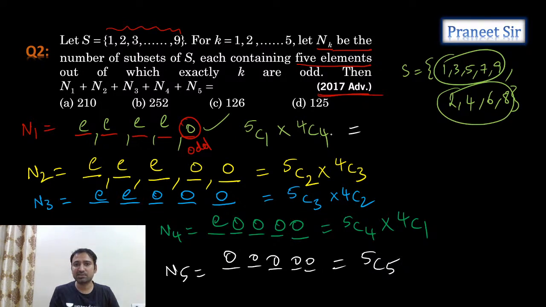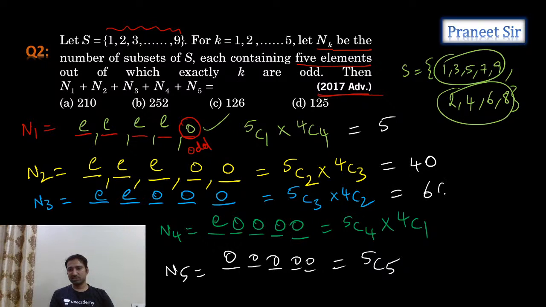If we calculate all this, this is 5 into 4C4, which is 5. And 5C2 is 5 into 4 by 2, which is 10. 10 into 4 is 40. This is 40 we're getting. And what about this? 5C3 is 5 into 4 by 2, which is 10. 10 into 4C2, which is 4 into 3 by 2, which is 6. So 10 into 6 is 60.